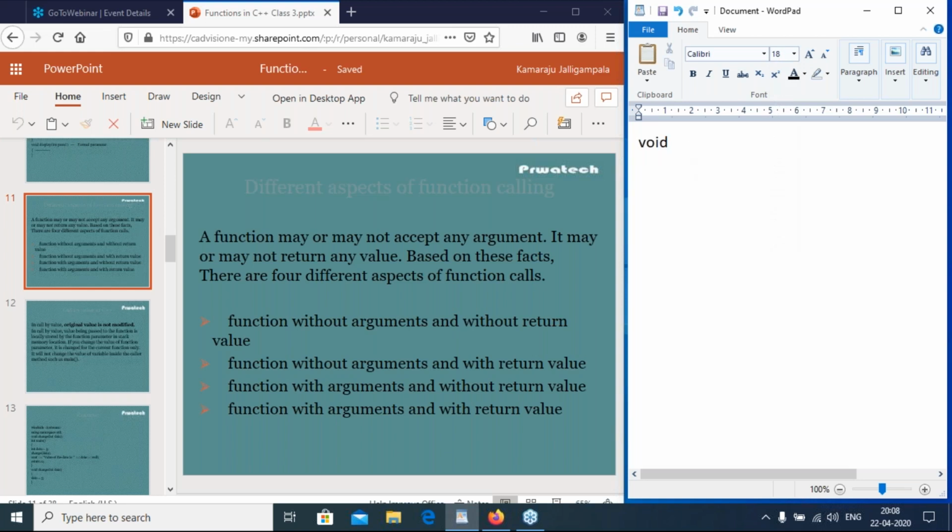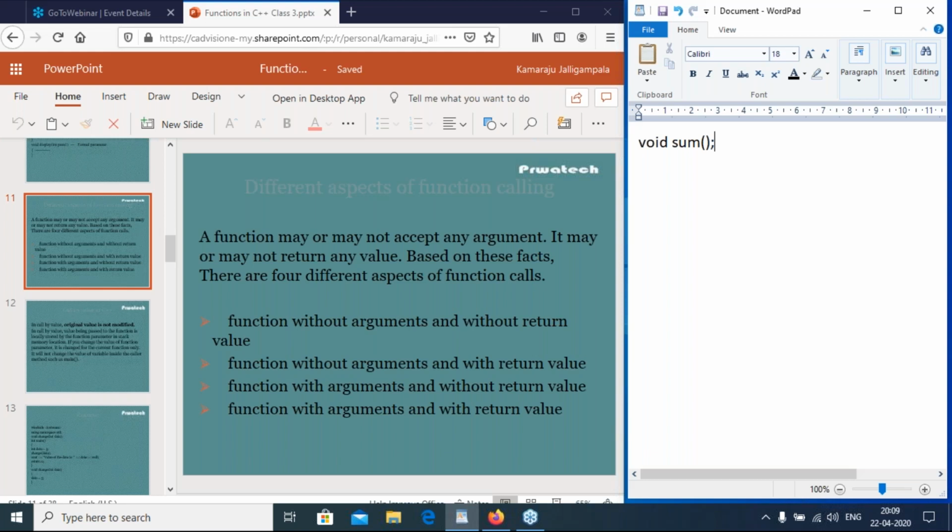So sum is the function without arguments and without return value. Clear, right? Sum is the function having no arguments and without return value.